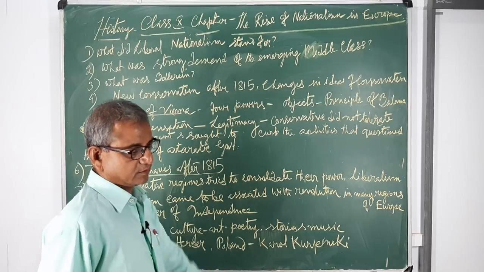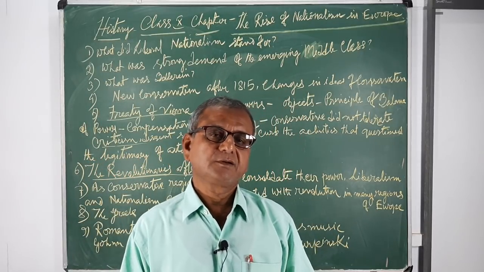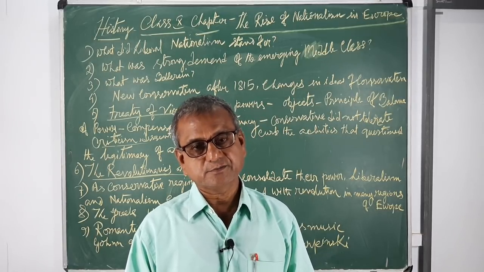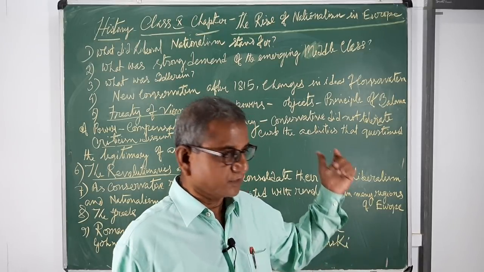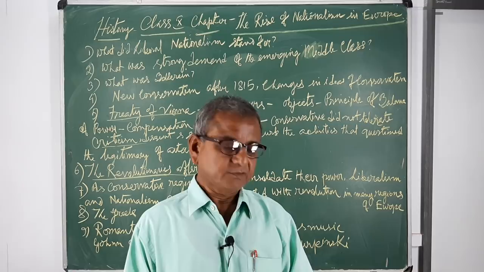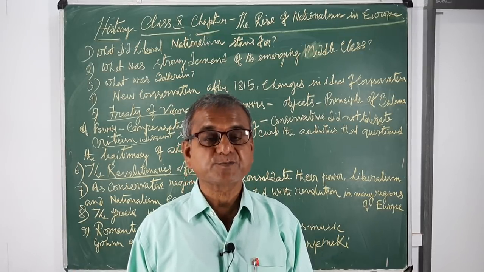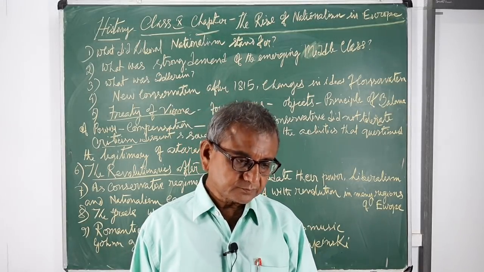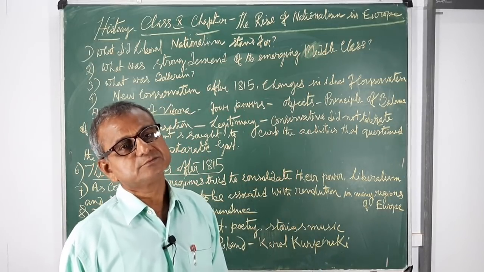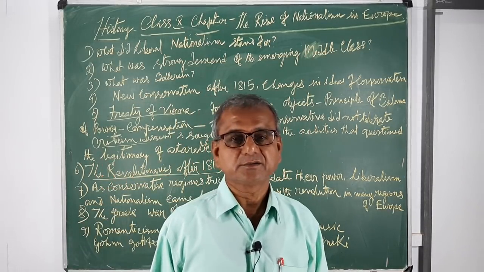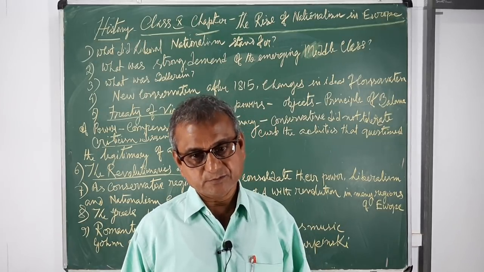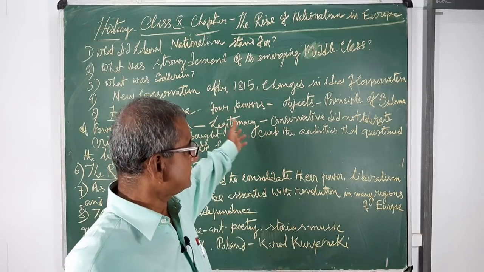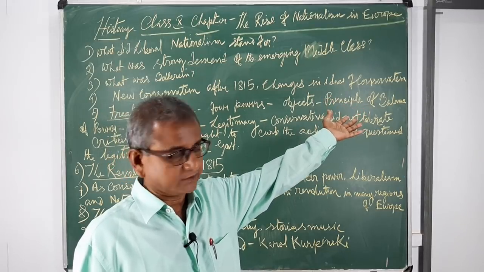Suppose in the form of newspapers, books or writings, any criticism by the student community or educated middle class, they curbed it. For example, in Germany they passed the Karlsbad decree. This is how they decided to destroy the ideas of nationalism and democracy in Europe, and restore the traditional system, institutions and customs.